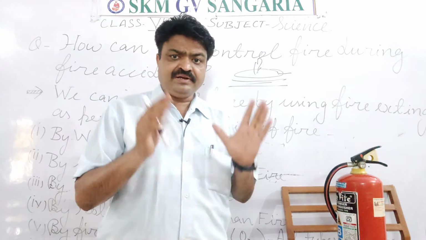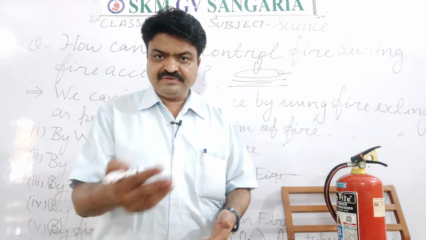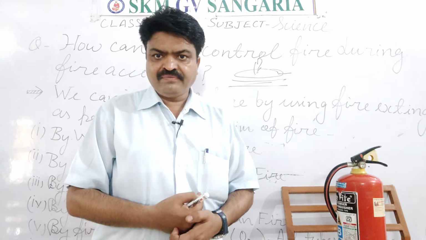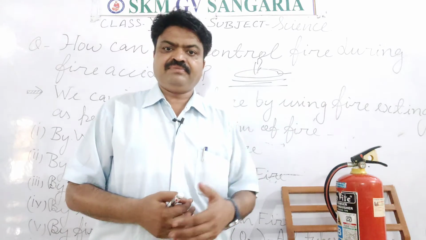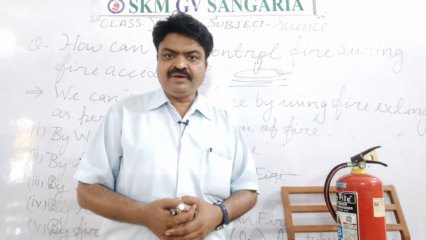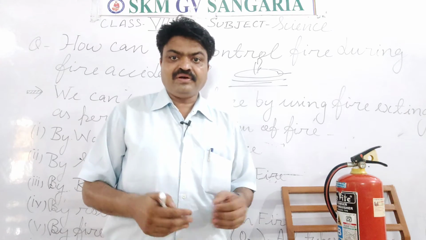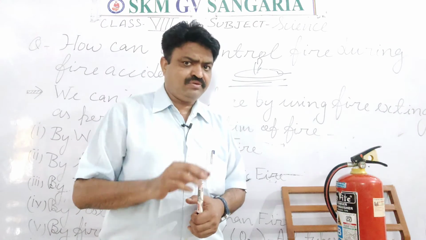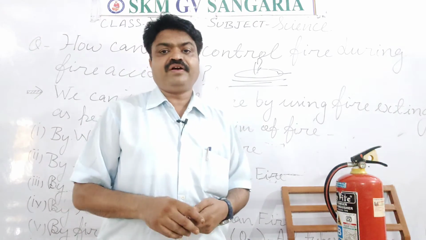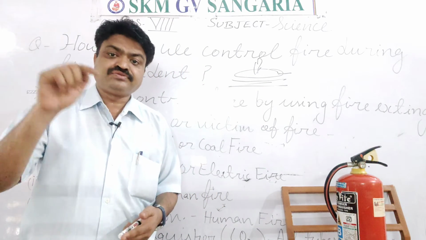Now, this is a cylindrical red colored body, students, and in general you can see it in your school, in offices, in the cinema hall. But many times we don't know about its use. So we should also have proper knowledge of the fire extinguisher, so that at the time of a fire accident, we know what we should do.